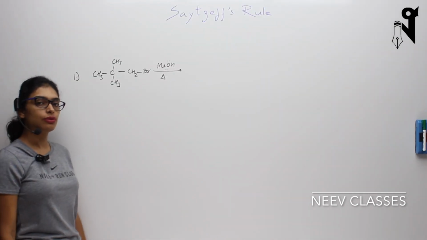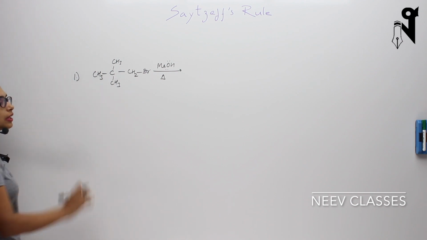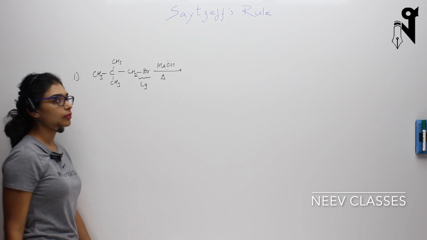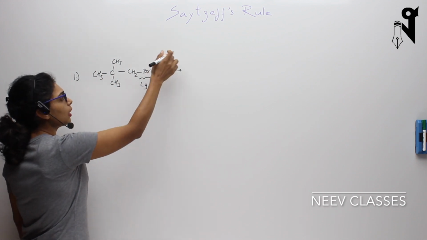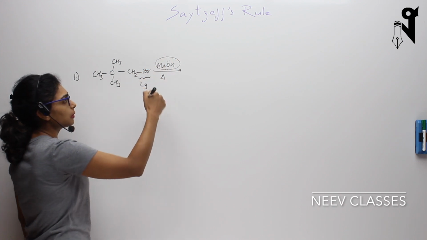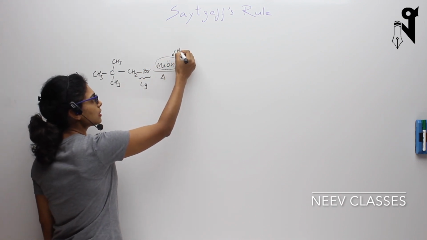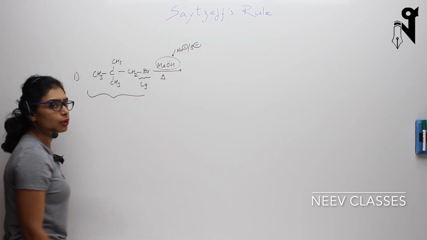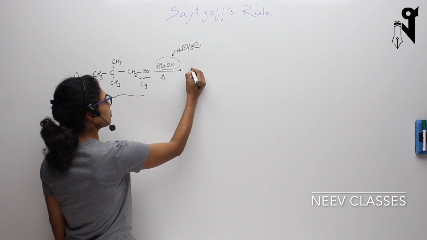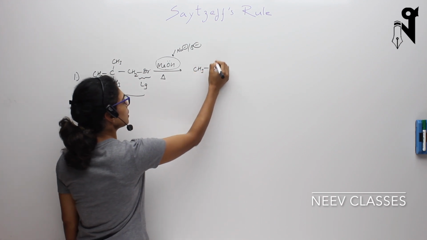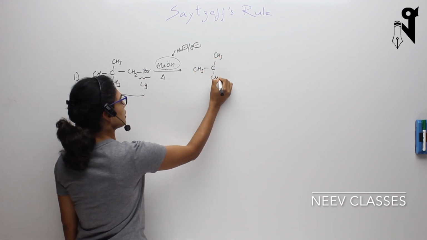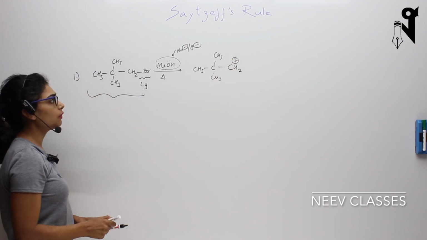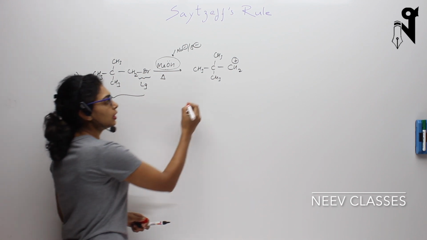Now let's understand Saytzeff rule with the help of some examples. We have taken this as an example. This bromine is acting as a leaving group over here. Now, before this particular reagent acts as a nucleophile or a base, this molecule will leave its leaving group and get converted into the respective carbocation. So the molecule will become CH3, CH3, CH3, CH2 plus. Now what kind of carbocation have we got? We have got a primary carbocation. So it will rearrange itself.